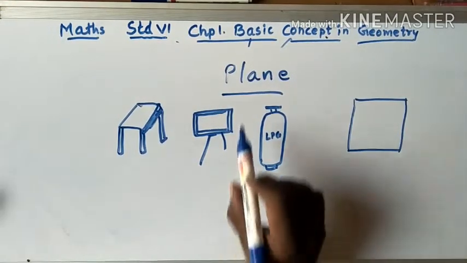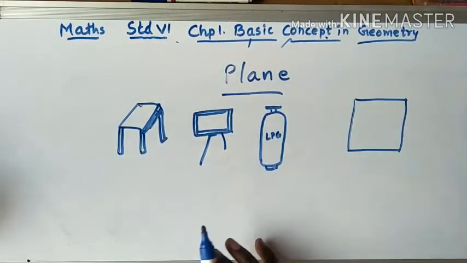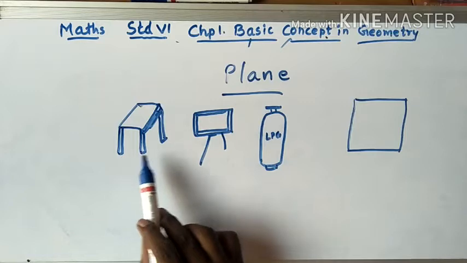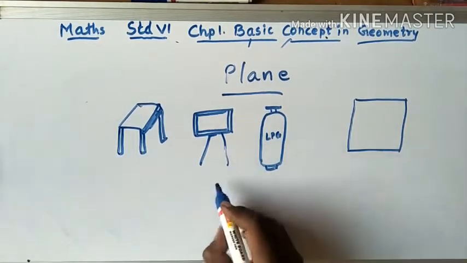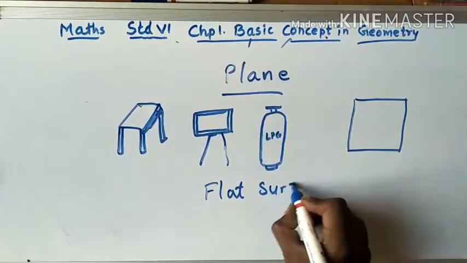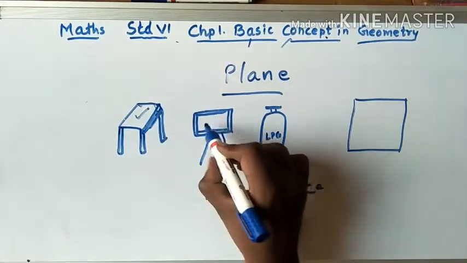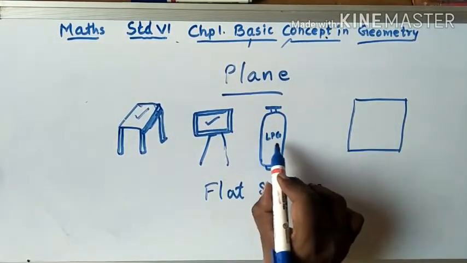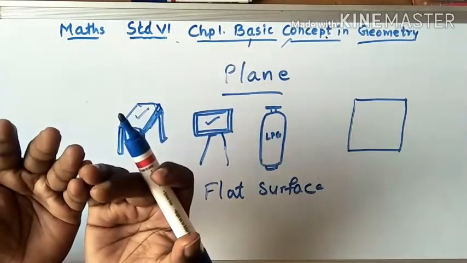Now let's start with a plane. A plane is not an aeroplane. We are not talking about an aeroplane. Let's see these 3 pictures. 1, 2, 3. Which picture has a flat surface? I am talking about a flat surface. Now this has a flat surface. This has a flat surface. Now this LPG cylinder, it is not a flat surface, it is round.